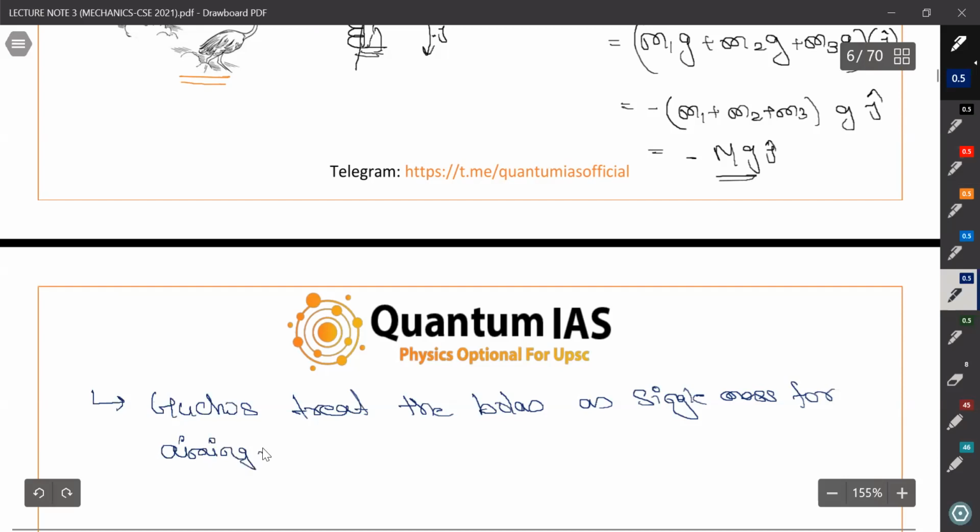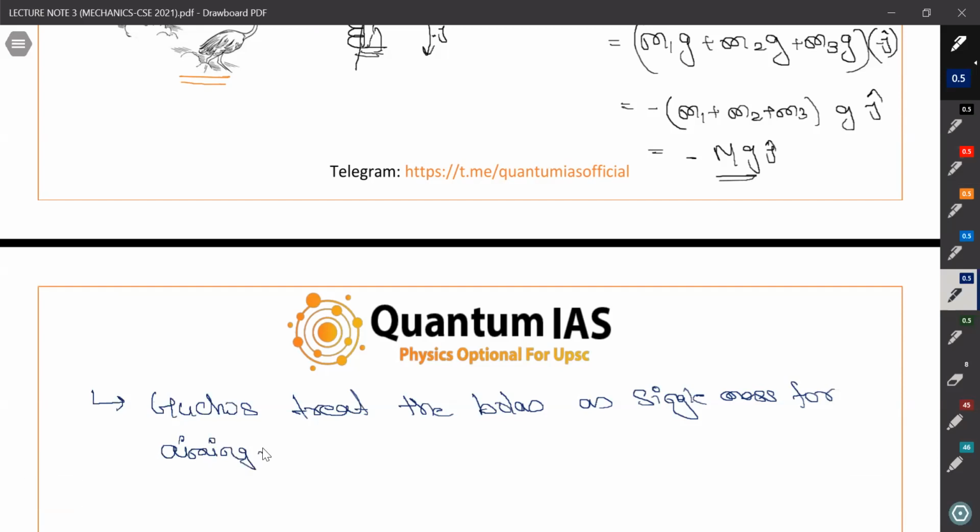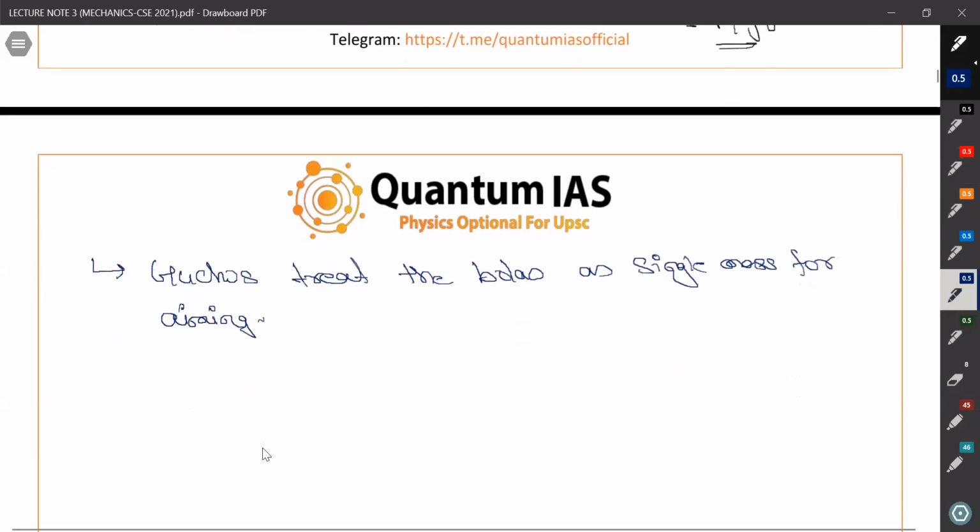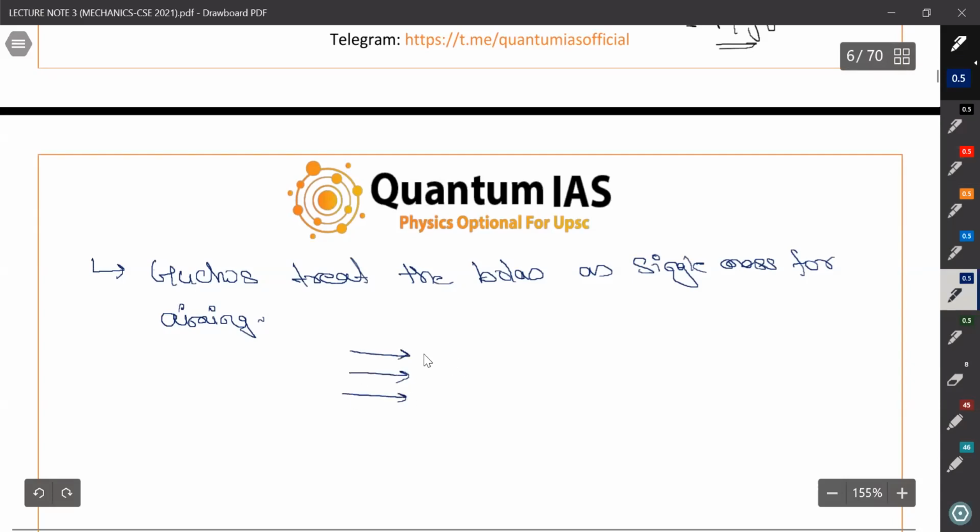Just think for a second. When you are rotating the bolas and throwing it, you can aim at a single point. You cannot aim at multiple, right? You're not Bahubali from Bahubali 2 who can shoot 3 arrows at a time and kill 3 people. So you can aim one arrow only. Maybe all of the arrows will follow this trajectory, but you can aim at a single particle only, right?